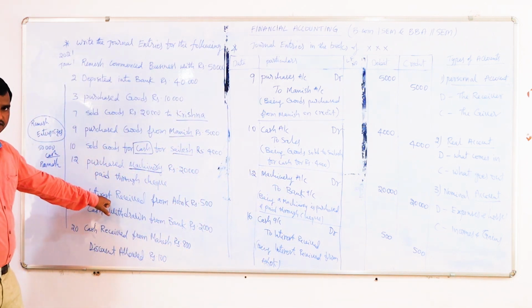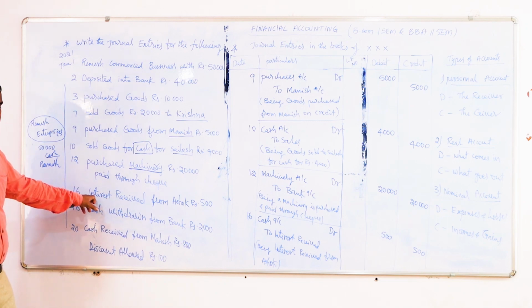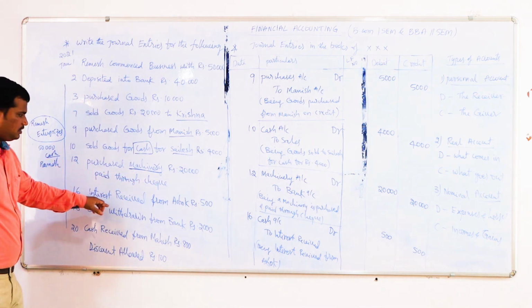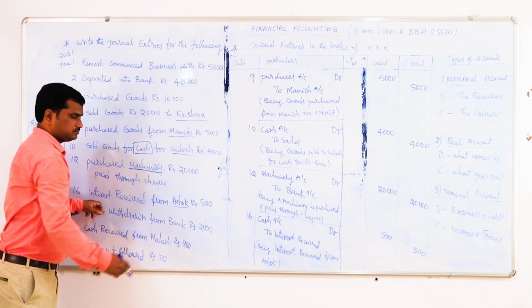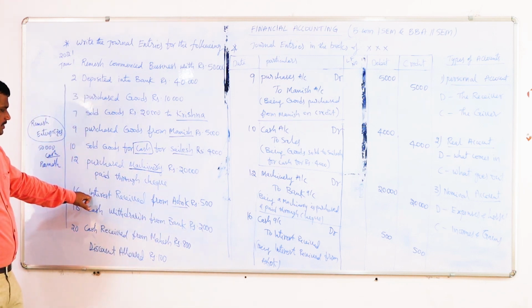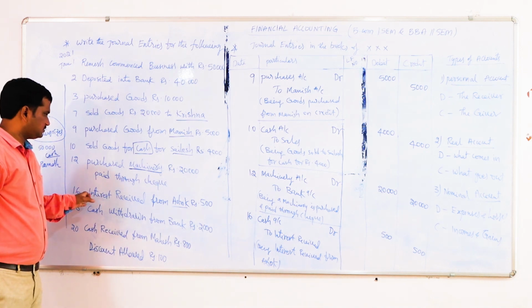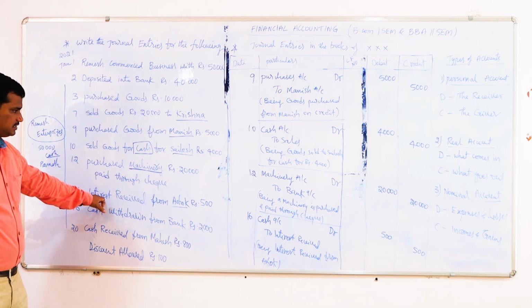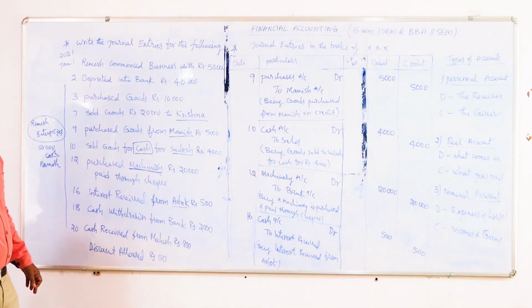Here the organization is getting interest. Getting interest means that is an income to the organization, and the interest will be received in the form of cash only. So the cash account should be debited to interest received. Here the name of the person we should ignore. So that is the transaction, that is the entry for the 16th day. Whatever the transaction is done, cash account debited to interest received.